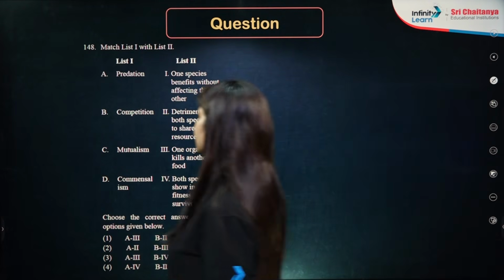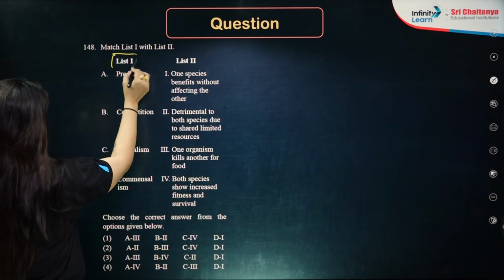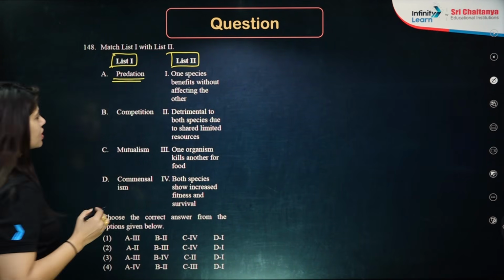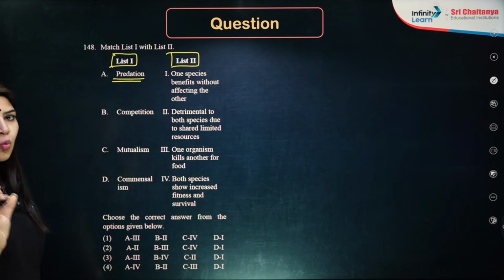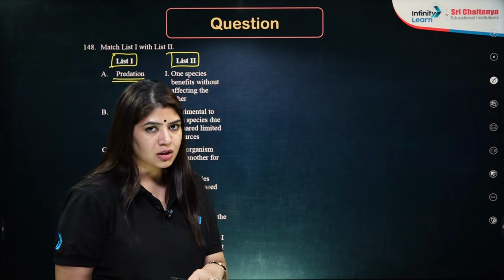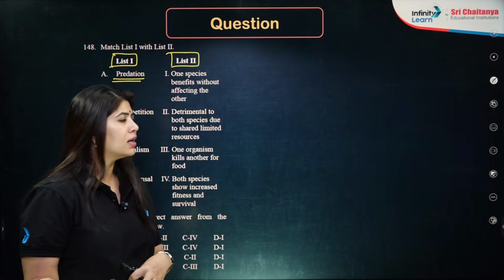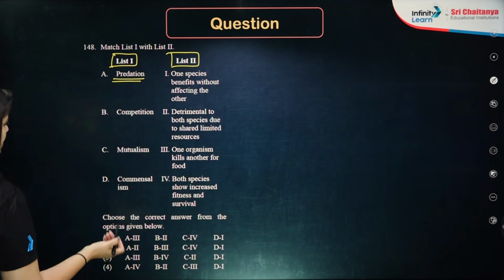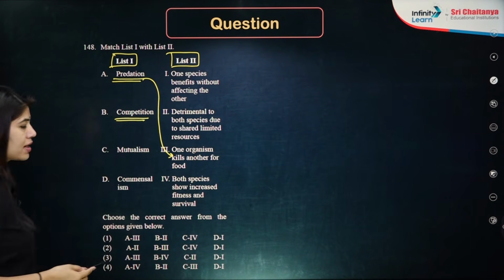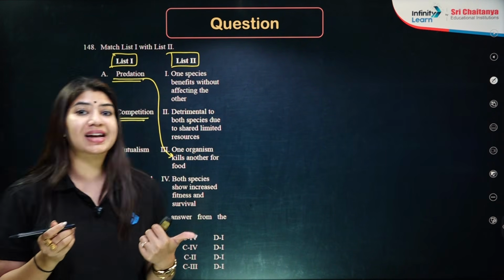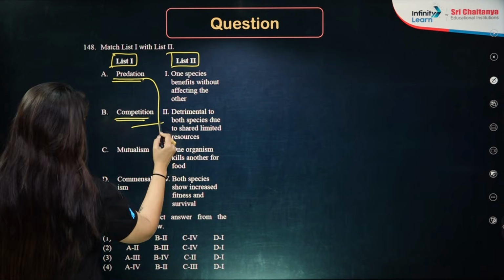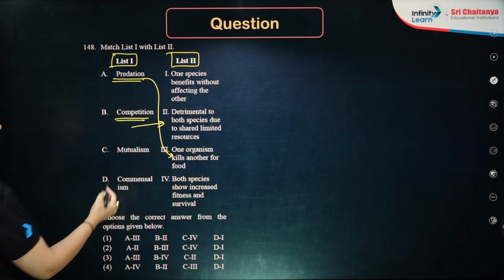Next question. We have match list 1 and list 2. So we have column 1 and column 2. Predation. Predation is a relationship wherein one's life is at stake. We have a predator, we have a prey. So predator will be plus, prey will be minus. So one organism kills another for food requirement. Competition, wherein both the participating species are negatively affected. This is my competition, detrimental to both the species due to limited resources.